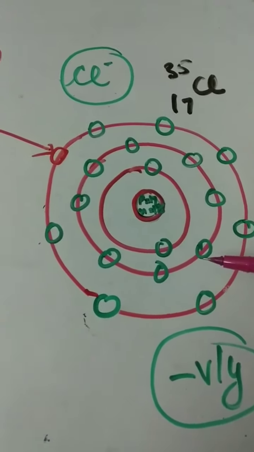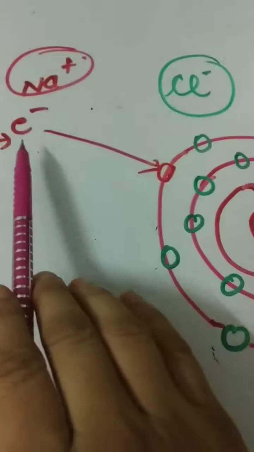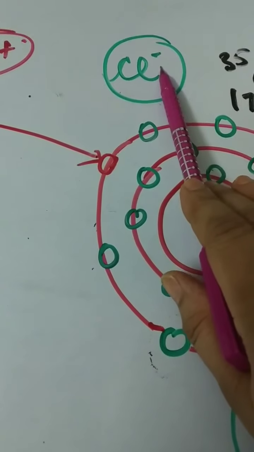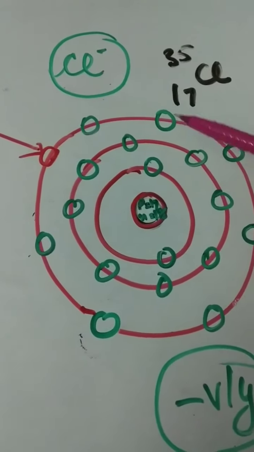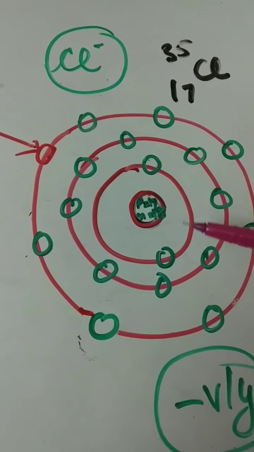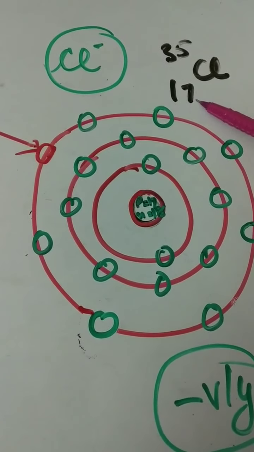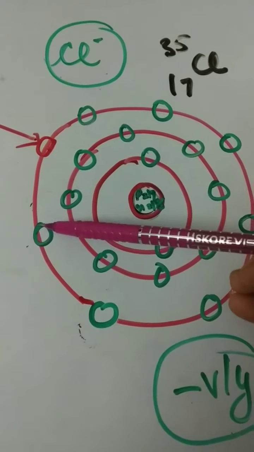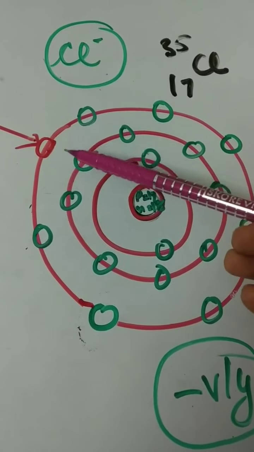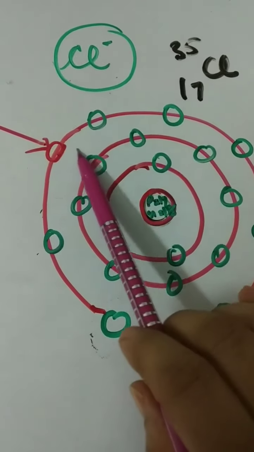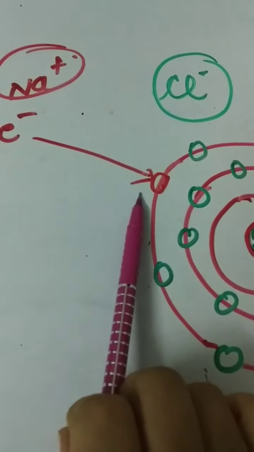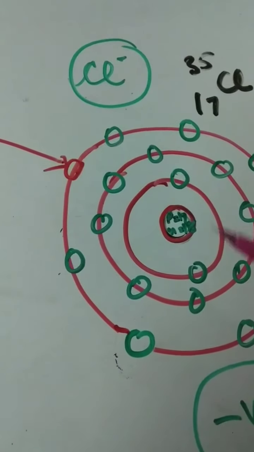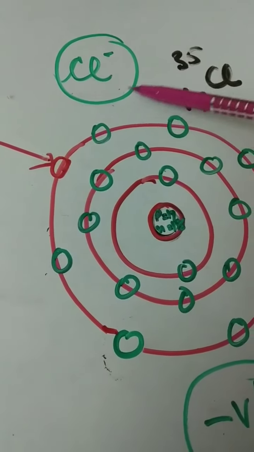On the other hand, when any element gains an electron from another, it will become negatively charged. For example, chlorine. In case of chlorine, protons and electrons are 17. And in the outer shell, 7 electrons are present. To complete its outer octet, it needs 1 electron. So it gains 1 electron from another element. Then it becomes chlorine negative, meaning a chlorine negative ion is formed.